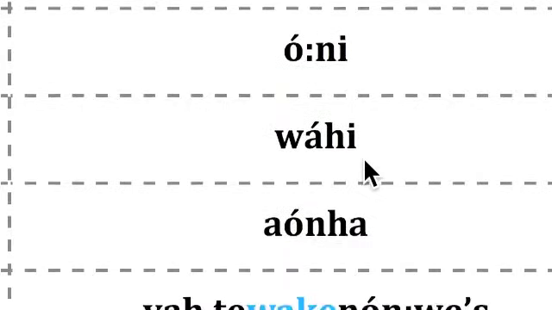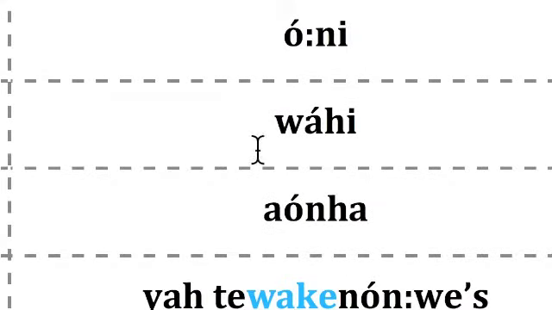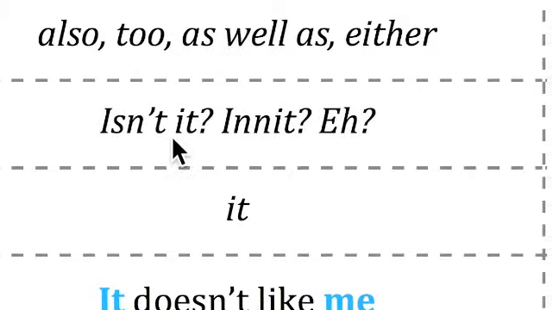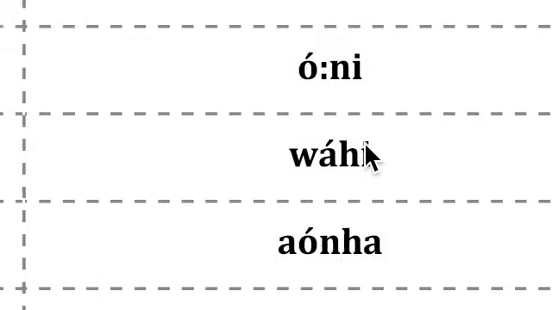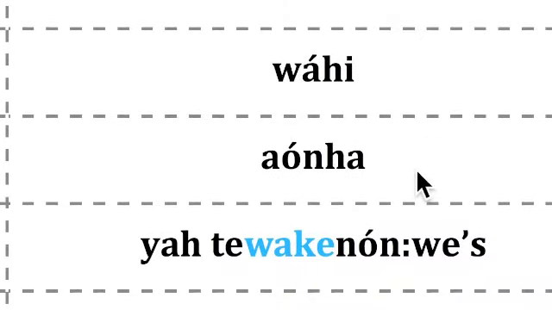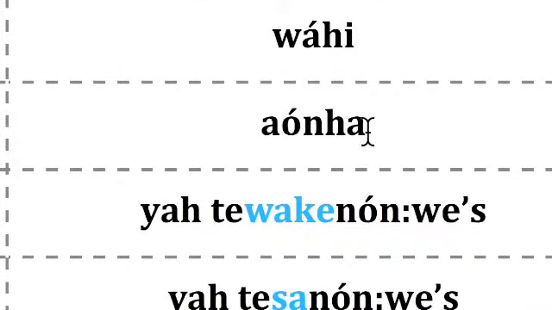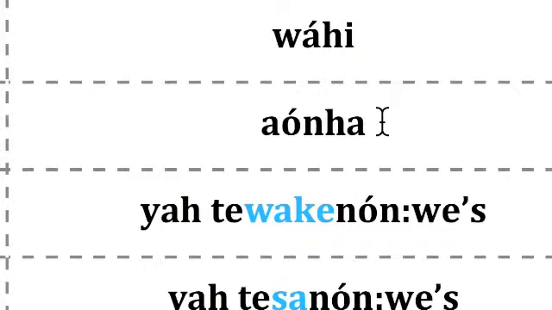Next we have oni. That's our word for also, to, as well, either. And then wahi, which kind of means isn't it, or eh. You can use it at the end of a sentence to kind of turn it into a question, but I'll talk more about that in the dialogue lecture. And the last word before the negations is aonha, which means it. So remember the words in earlier lessons for him and her, agaonha and raonha. This aonha is used in that same general way. It means it, but only to refer to living creatures, not to inanimate things like tables or trees and stuff like that.